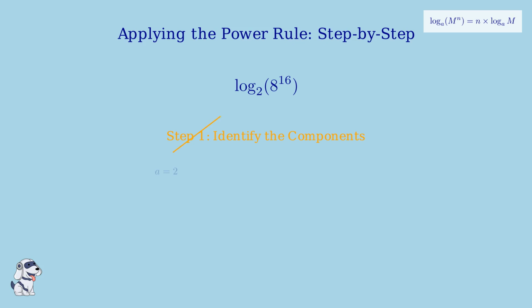Step 1. We need to identify the 3 key components in our logarithmic expression. First, we identify the base of the logarithm, which is a equals 2.